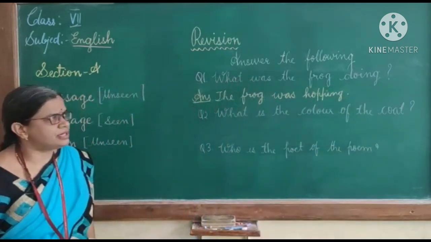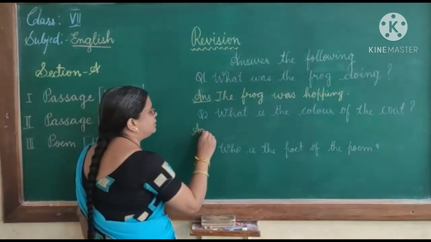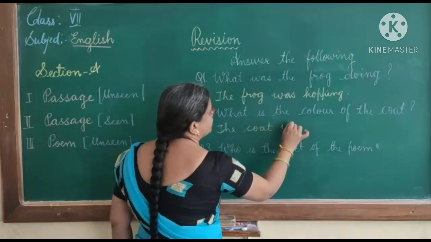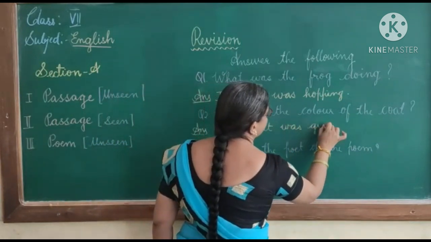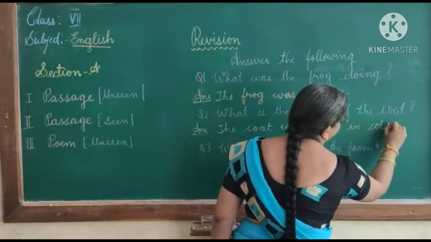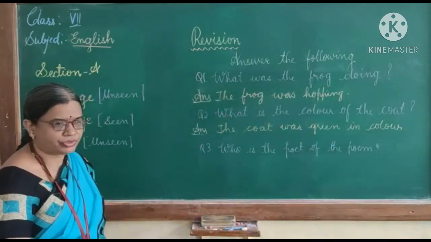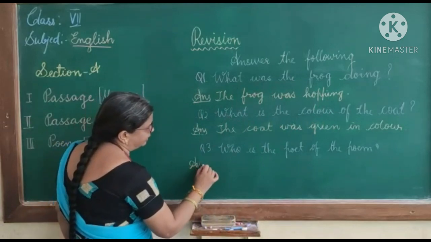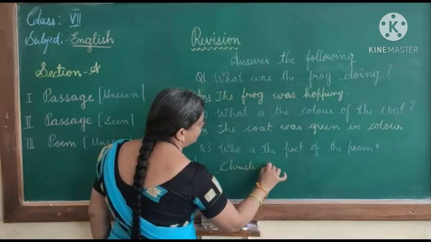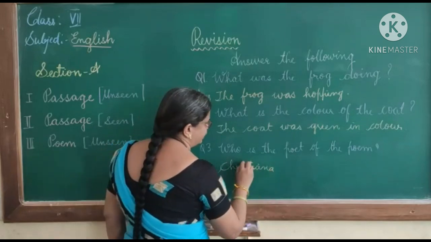Next question is, what is the color of the coat? Means the skin of the frog. The coat was green in color. You can write the color of the coat was green. You can write it both ways the answer. Then the poet of the poem. It is written in the last, Christiana Rossetti.